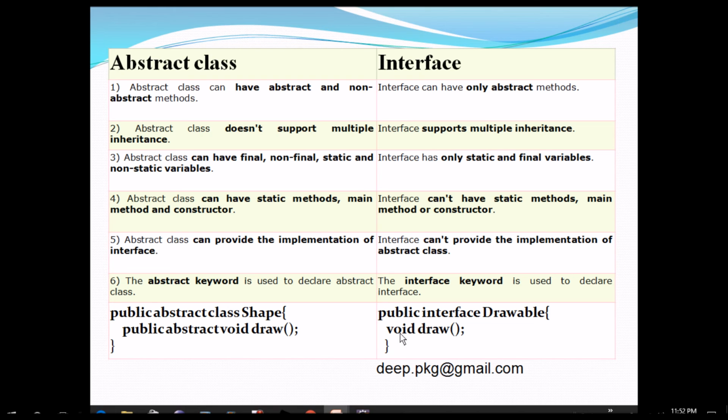So we can simply write void draw, it will automatically add public and abstract with this. Here we can write public void draw also, but in that case we have to define. If we are adding abstract, that means we cannot define that method. In the subclass we will define the method.